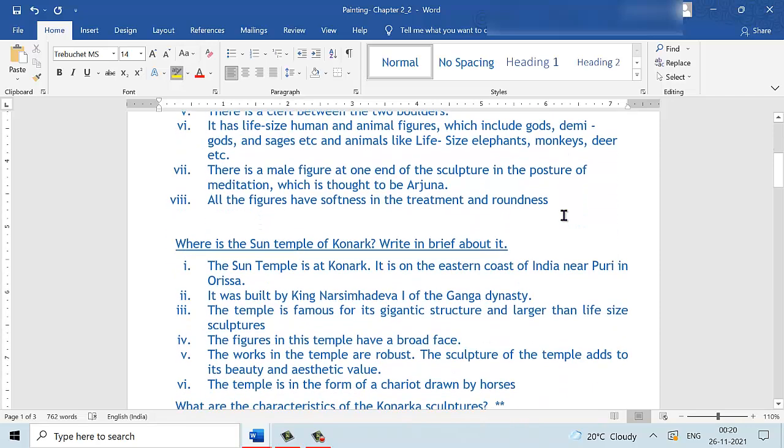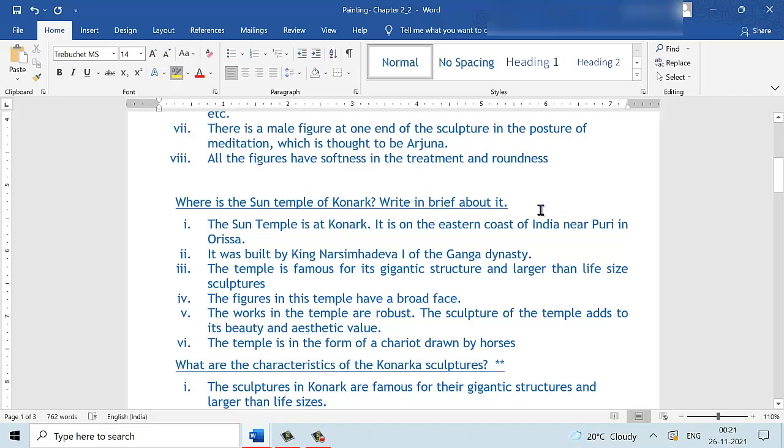The next question is to write about the Sun Temple of Konark. As we have kept mentioning in this chapter, the Surasundari sculpture is available in the Konark temple, and this question asks about the history behind the Surasundari sculpture and the Sun Temple itself. The Sun Temple is located at Konark, on the eastern coast of India near Puri, in Orissa. It was built by King Narasimha Deva I of the Ganga dynasty.